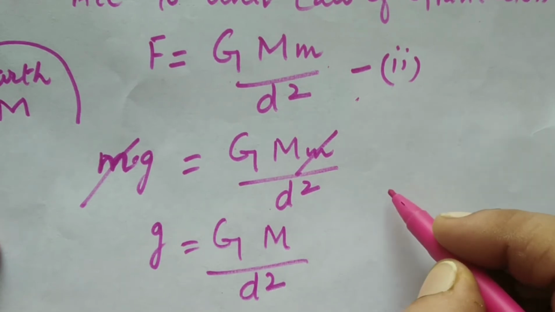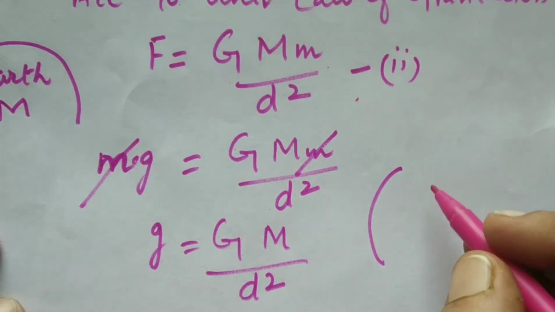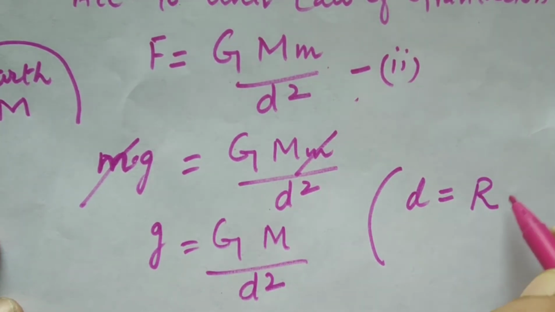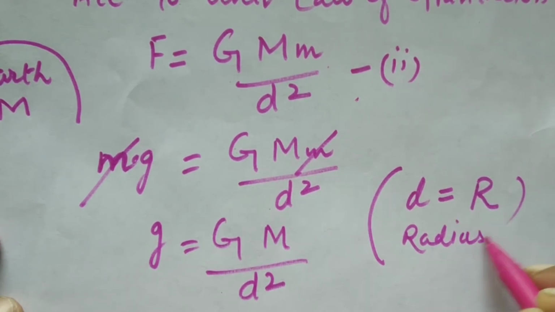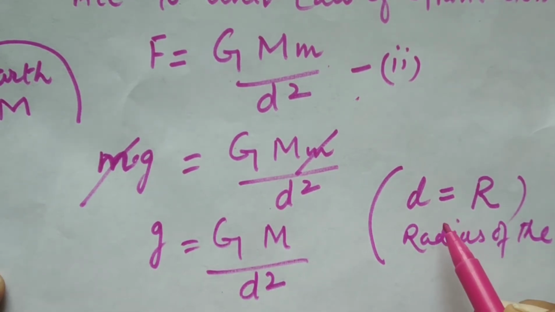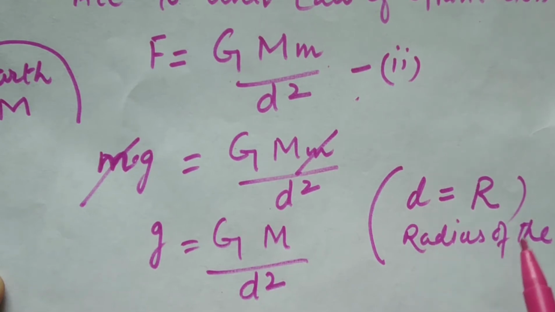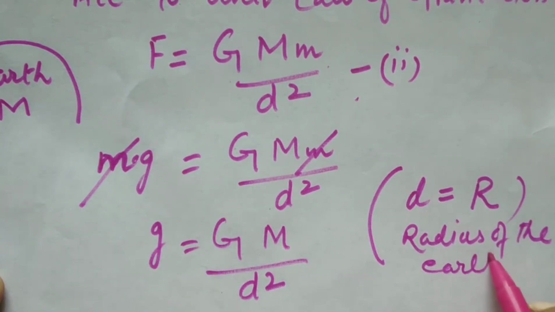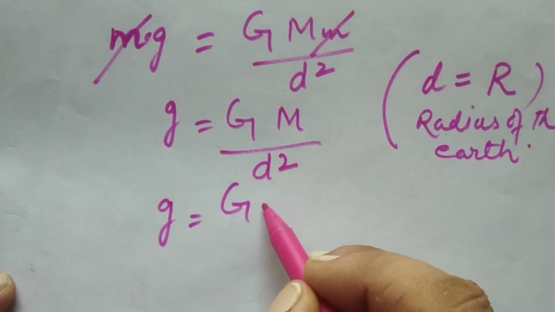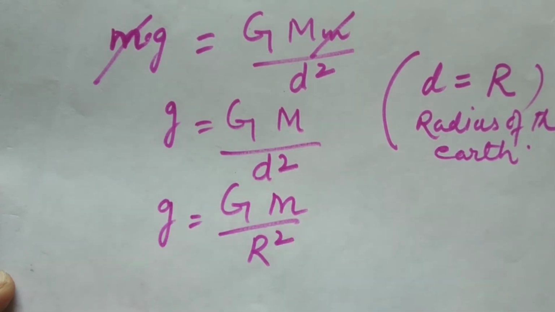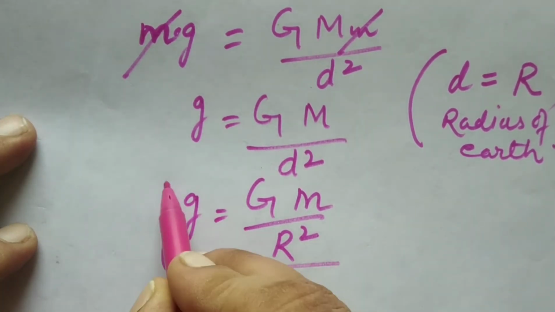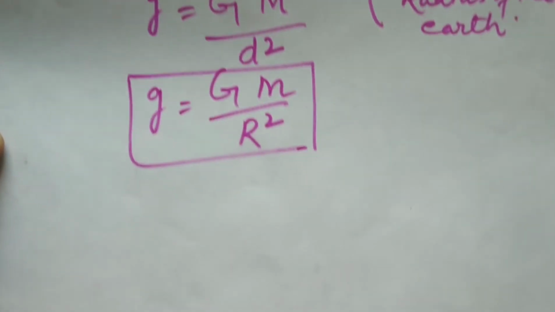So for an object which is on or near the surface of the earth, d can be taken as equal to R, that is the radius of the earth. If any object is near the earth or on the surface of the earth, we will replace its distance from the center with R, that is radius of the earth. By putting d equal to R, we get small g is equal to G M by R square. Clear? This is the expression for acceleration due to gravity.